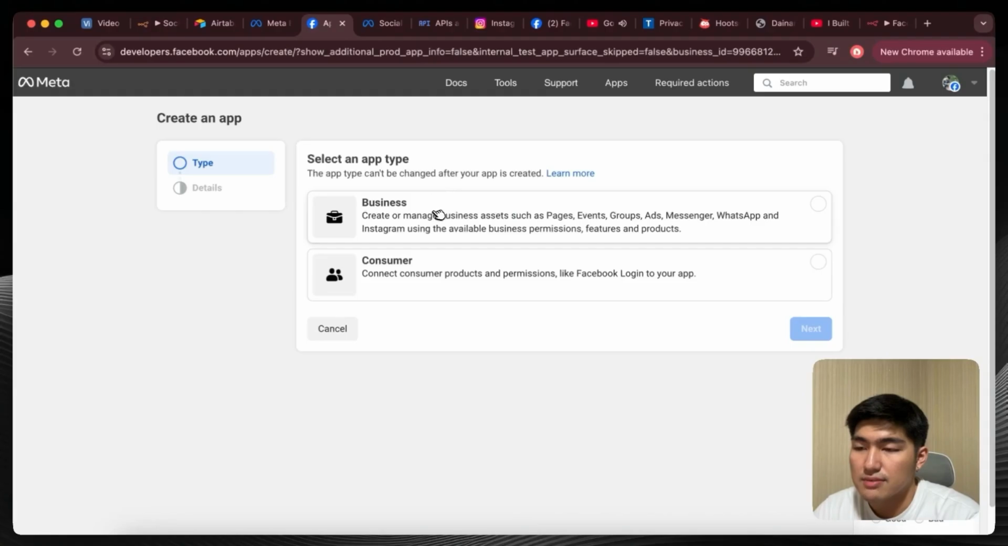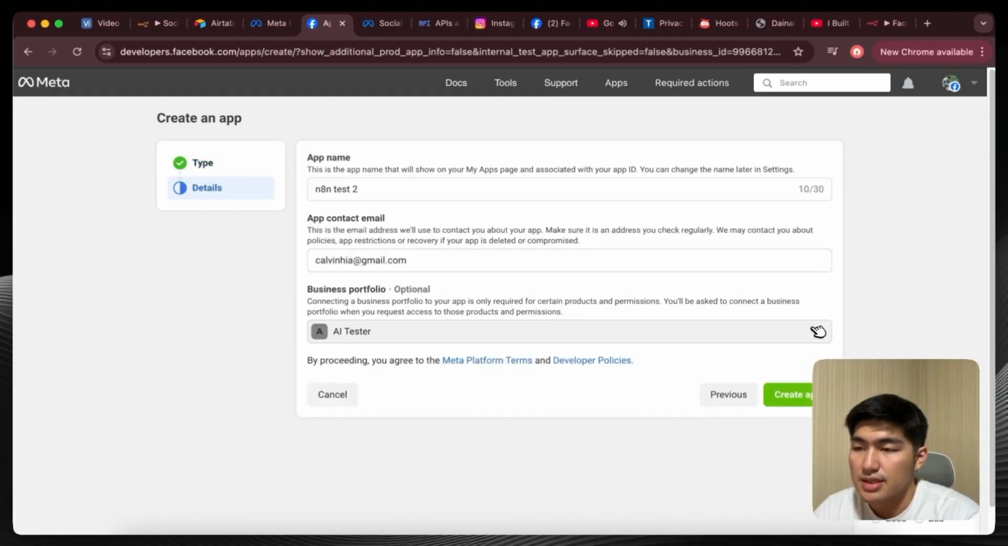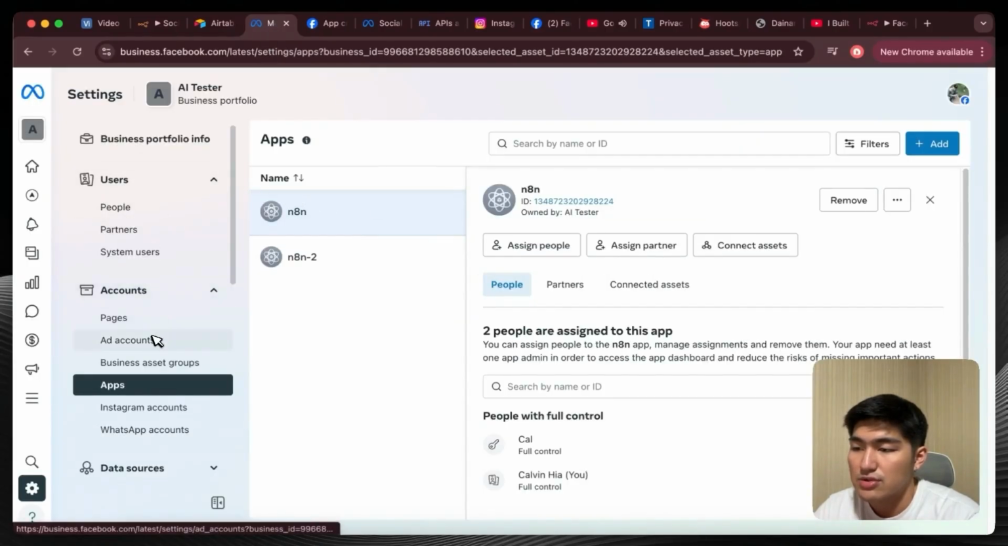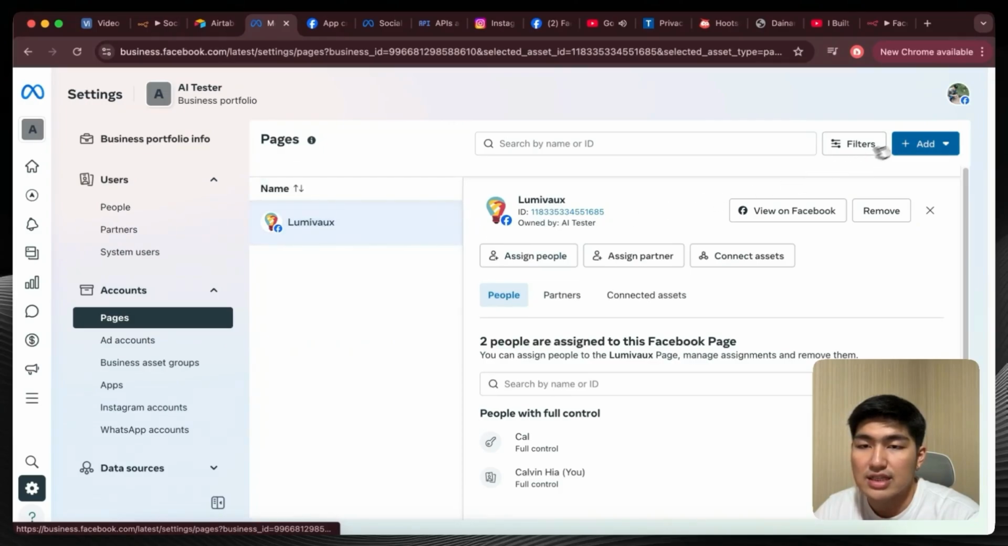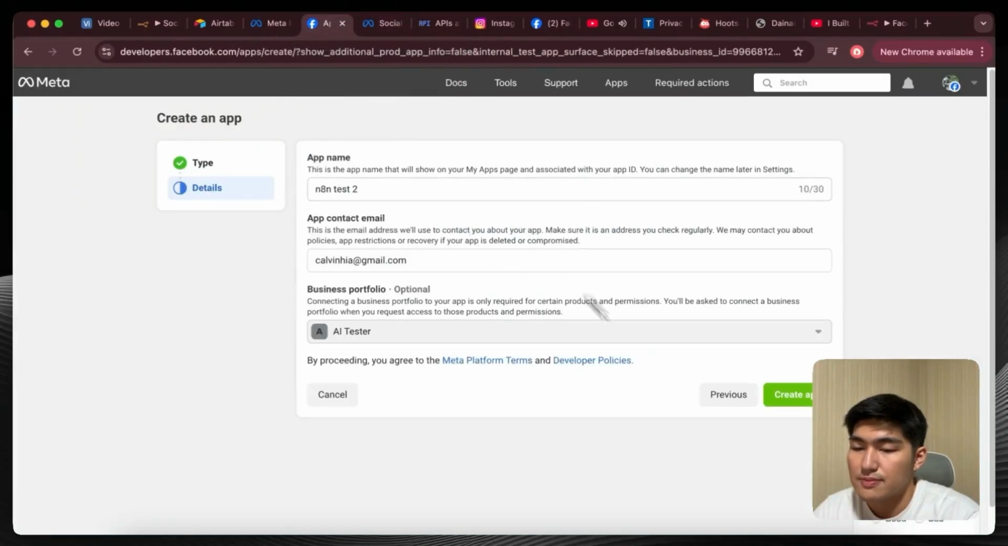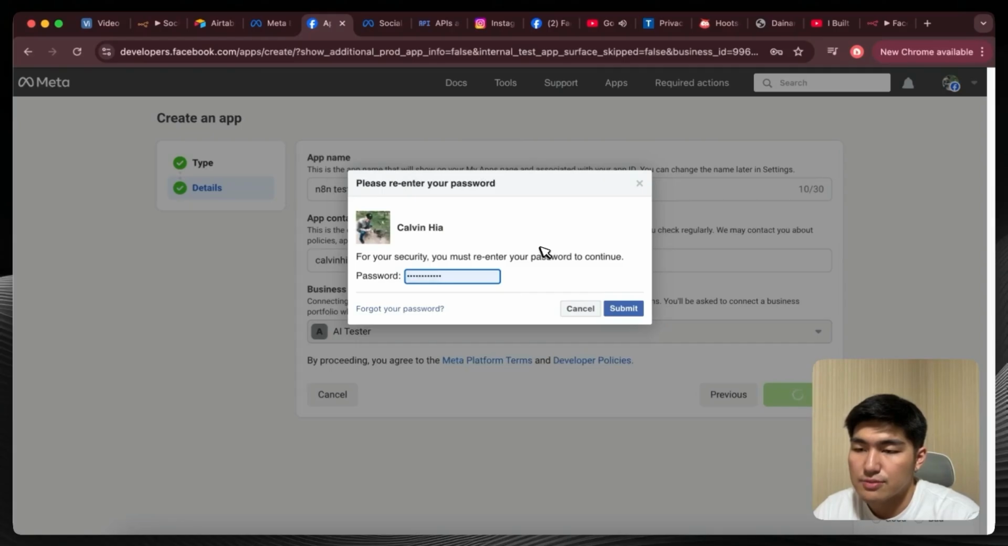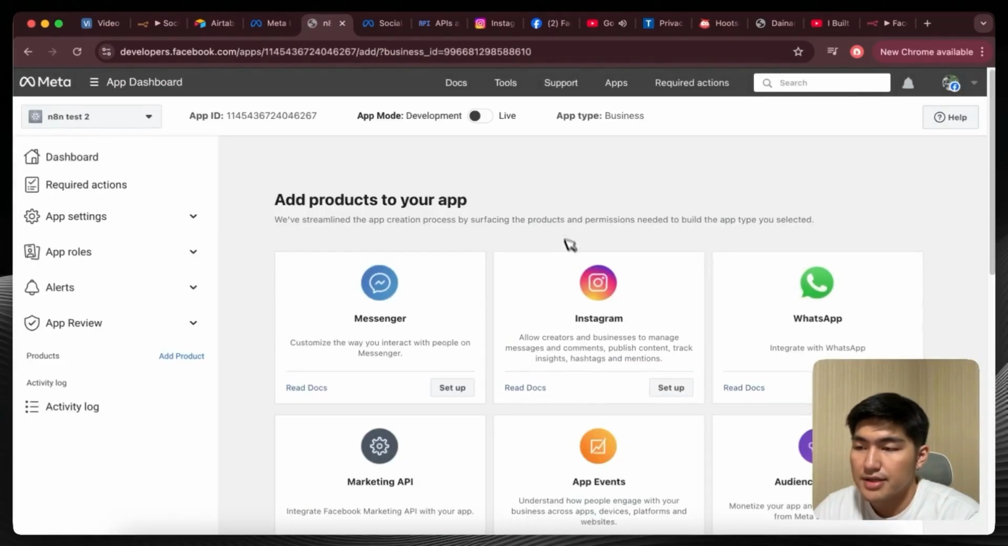Okay, and then we're gonna click business. Click next. And the business portfolio would be the specific portfolio that have access to your Instagram page as well as your Facebook page. Okay, and so if you don't have the Facebook page, similarly, you want to make sure to create a page over here as well by adding in your Facebook page. Okay, coming back to the developer page, click create app, and you just have to type in your password. Okay, and you should be good to go. All right, here we have it. Okay, perfect. Okay, now we have this app.